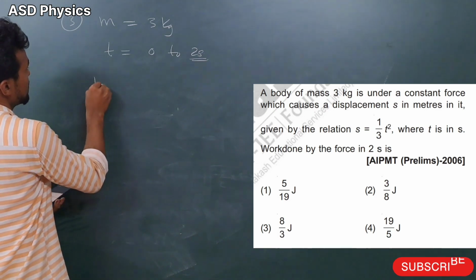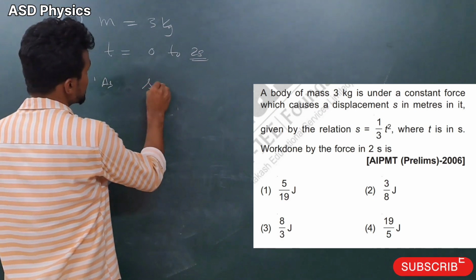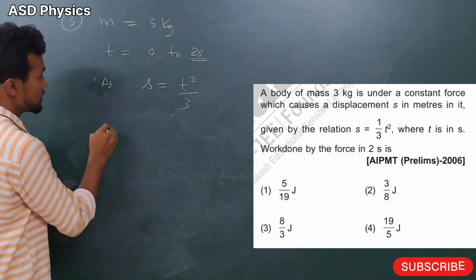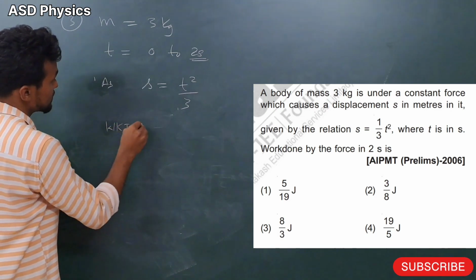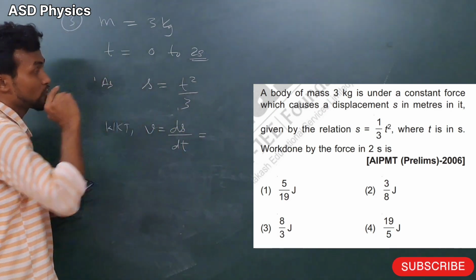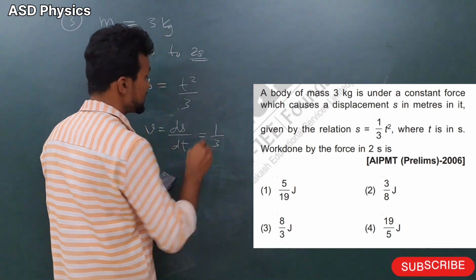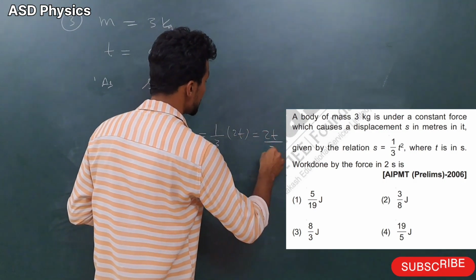So first, we know that S is given here as t square by 3. Now, first we have to calculate the velocity. We know that velocity V equal to ds by dt. So from this displacement we have to calculate the velocity. What will come here? 1 by 3 differentiation of t square, 2t. So it will come here 2t by 3.